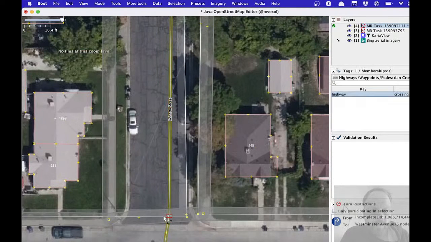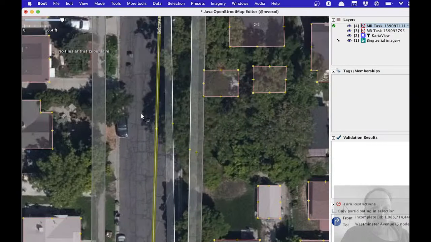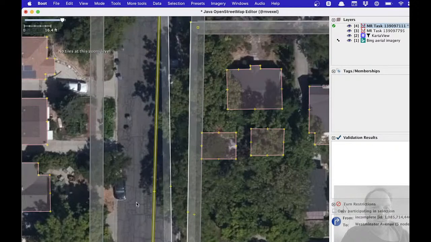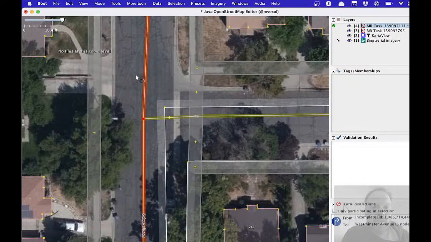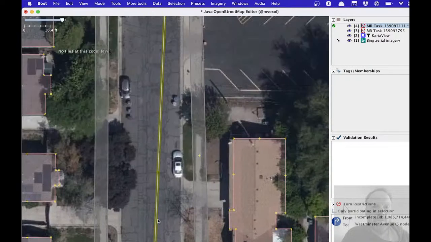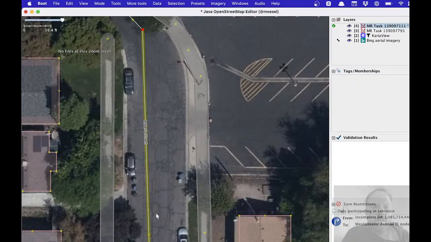I do the actual reviewing, because that's the idea here. I don't just want to remove the tags related to Tiger. I actually want to make sure that the street is all in good shape.